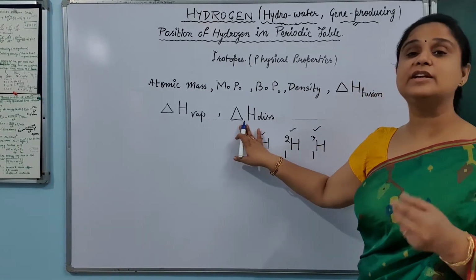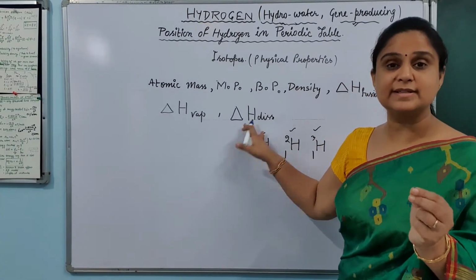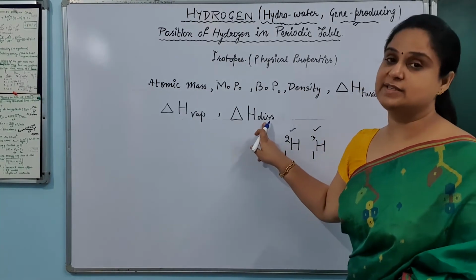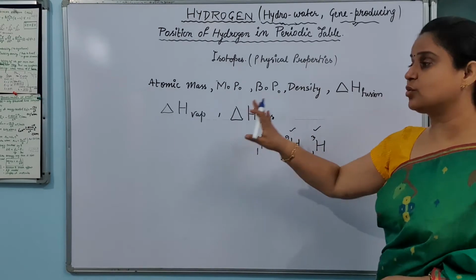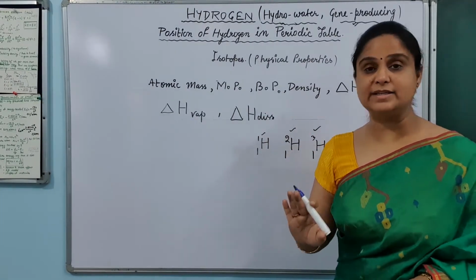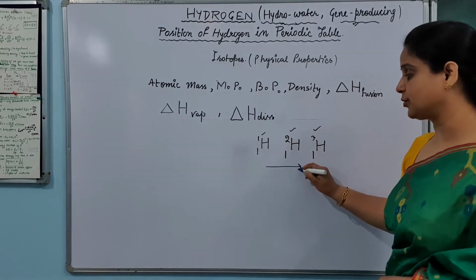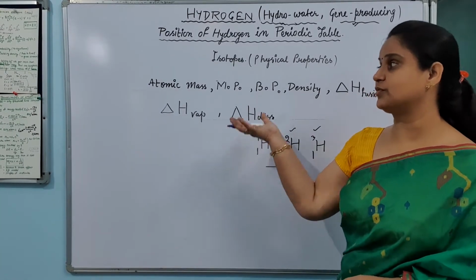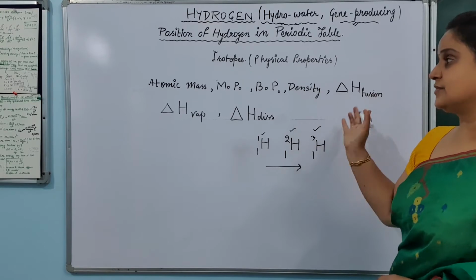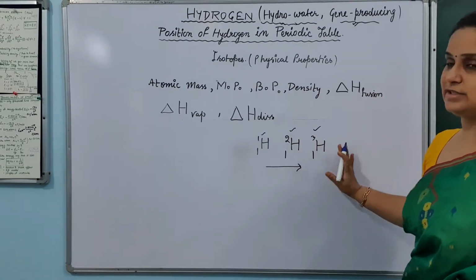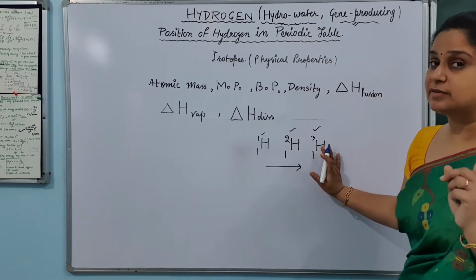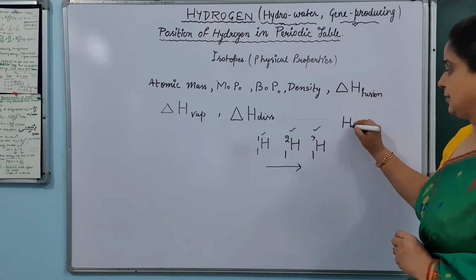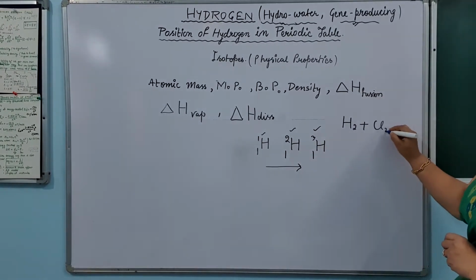On the other hand, heat of dissociation is when you dissociate the H2 into H atoms. All these properties will be increasing when you move from protium to tritium. Means protium will have lesser values of these properties, and these will be increasing when you move to the tritium side.